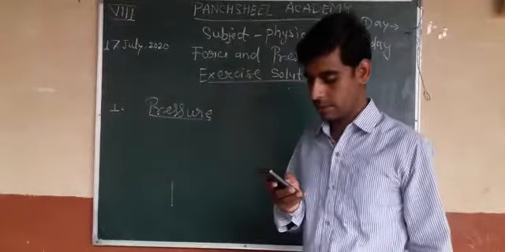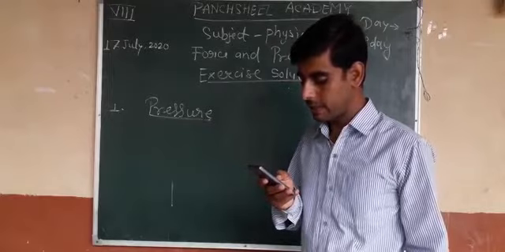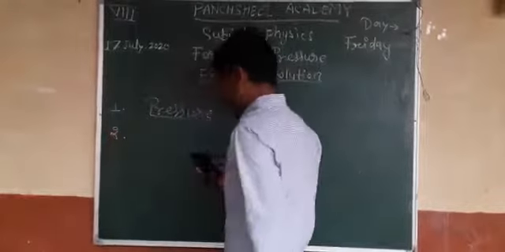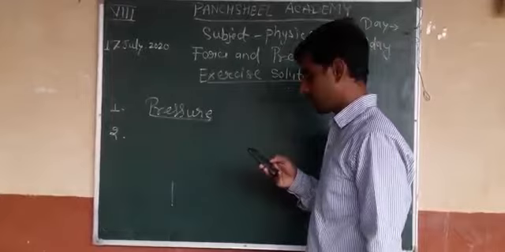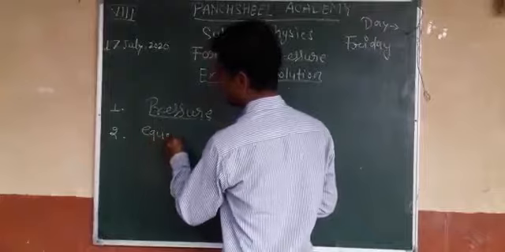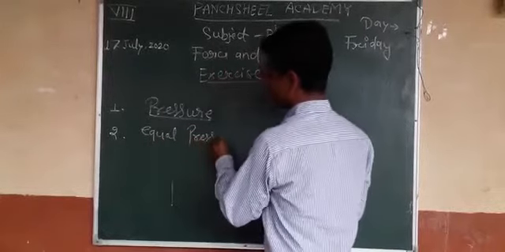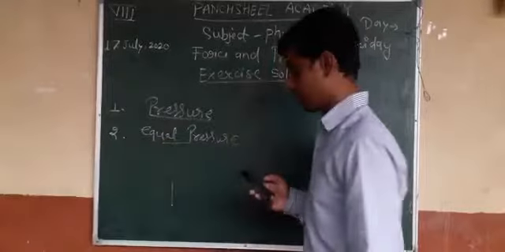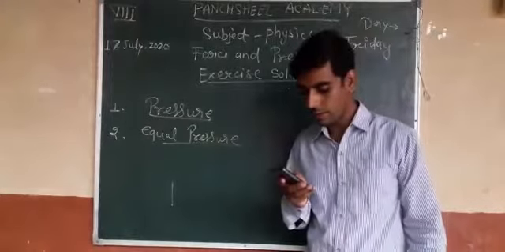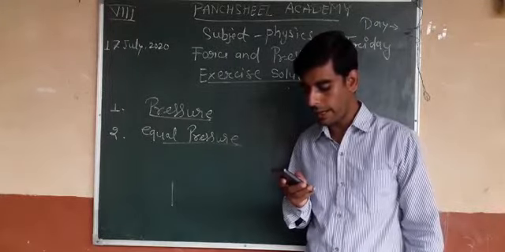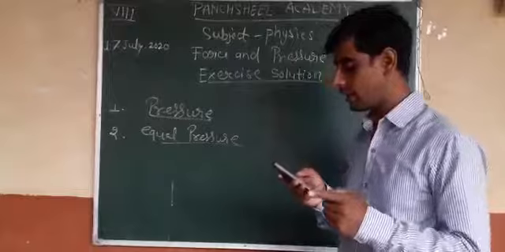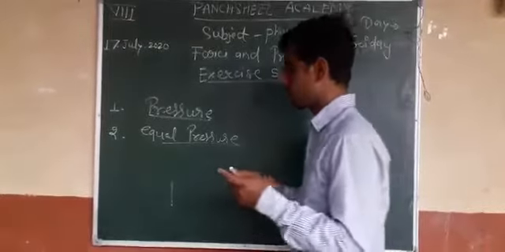Second, liquid exerts equal pressure at the same depth. What is the answer? Equal pressure. This is the answer of the second question. Now question number third, when we go to high altitudes, then dash decreases.